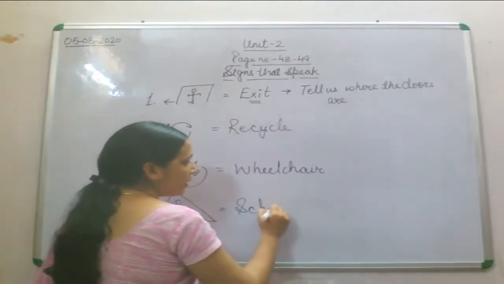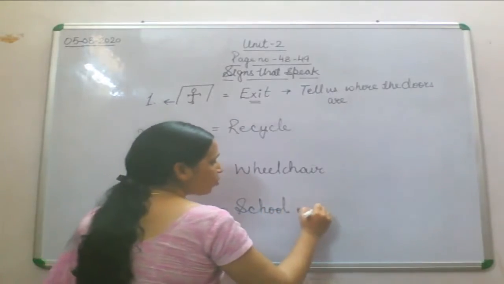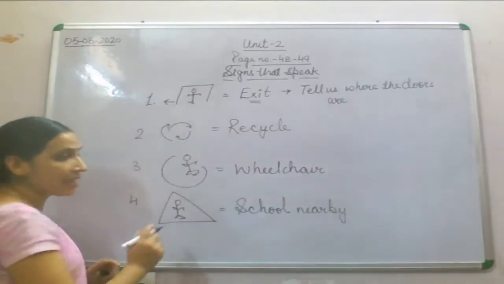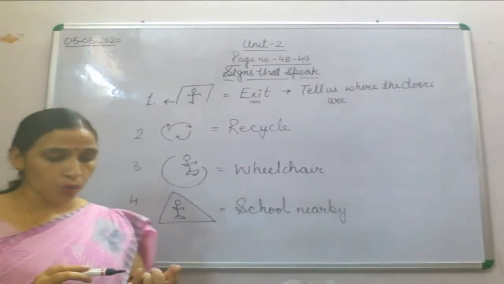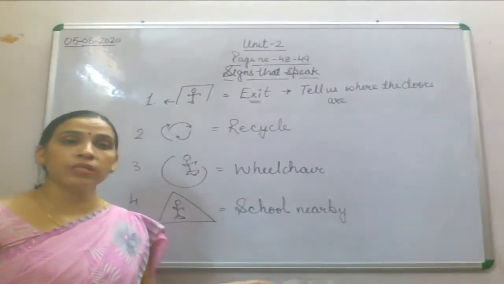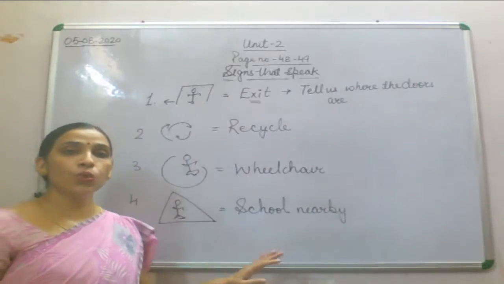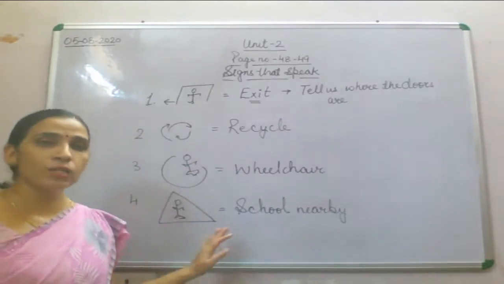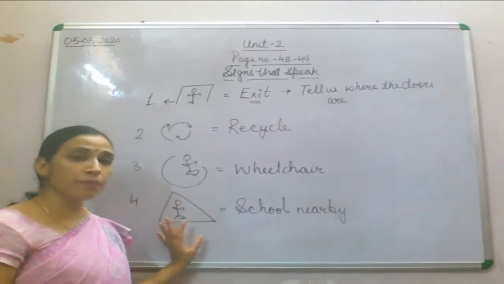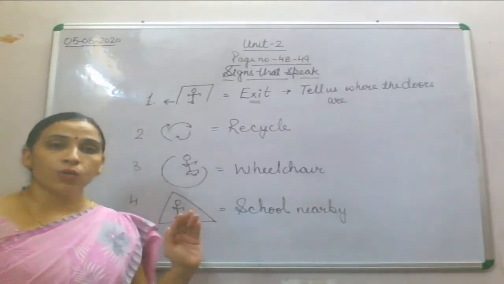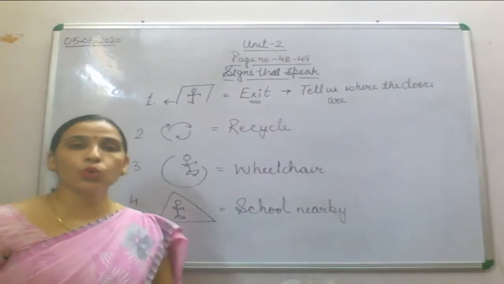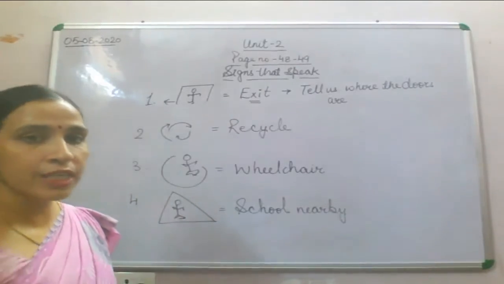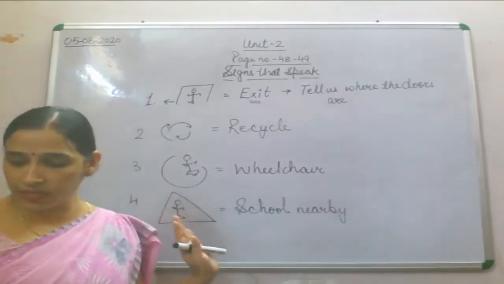You are entering an area where a school is nearby, and this symbol stands for go slow, because you have a school nearby in your area. So that is what this symbol represents, that go slow, there is a school in your nearby area. Fine. So these 4 symbols we have done yesterday.